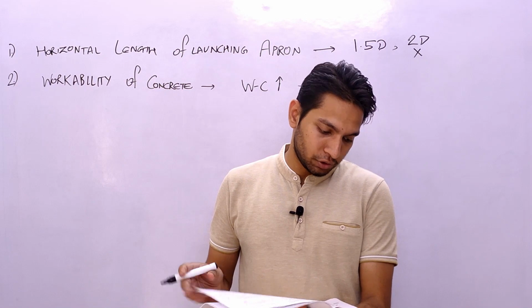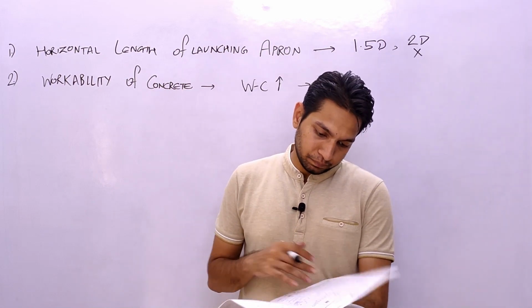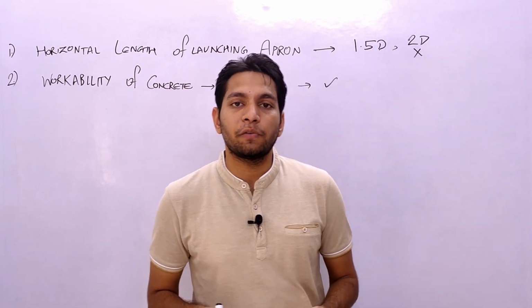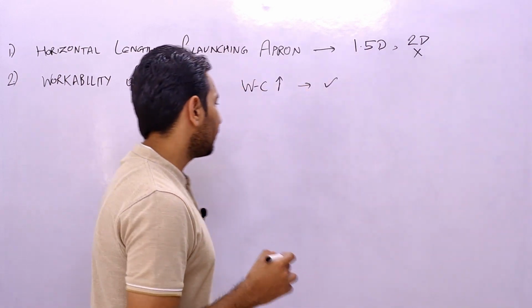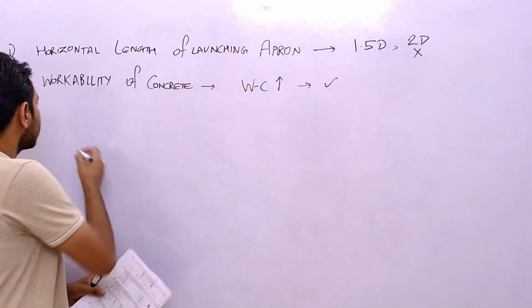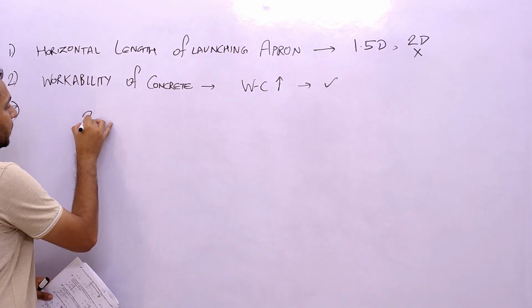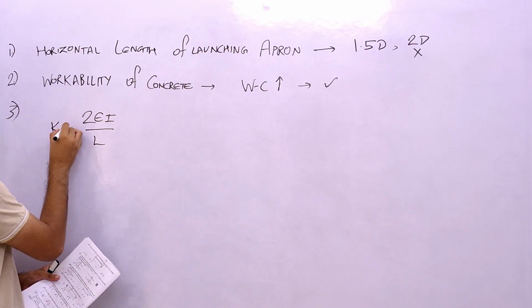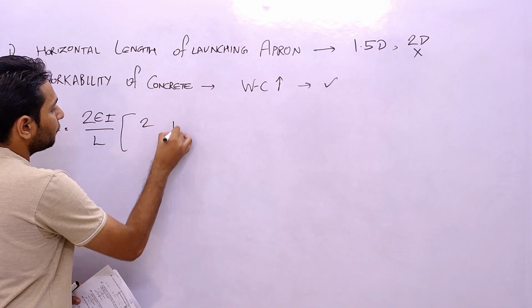Now moving to the next question which can be challenged also. Question number 103. In question number 103, we have given a stiffness matrix. The matrix is 2EI by L times the matrix 2 1, 1 2.